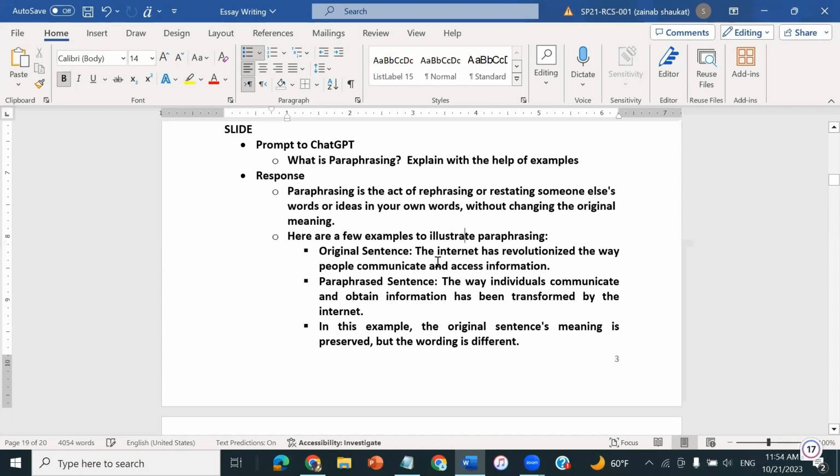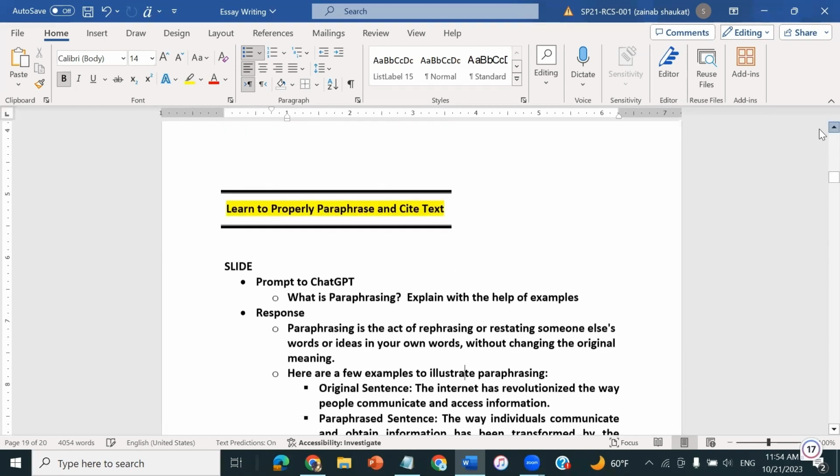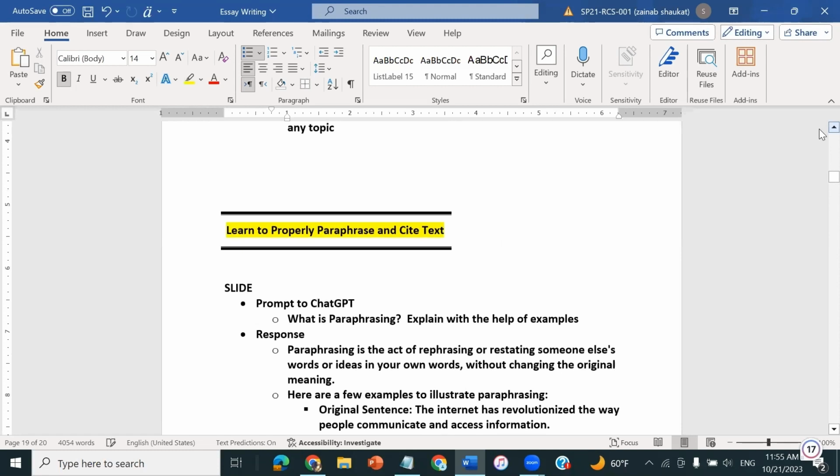ओरिजिनल सेंटेंस वाज द इंटरनेट हैज revolutionized the way people communicate and access information, and the paraphrased version that is returned by ChatGPT is the way. Before seeing the paraphrased version, I need to highlight here that there are some keywords in the sentence. If any one of you can highlight those words, anyone. Yeah. The internet has revolutionized the way people communicate and access information.